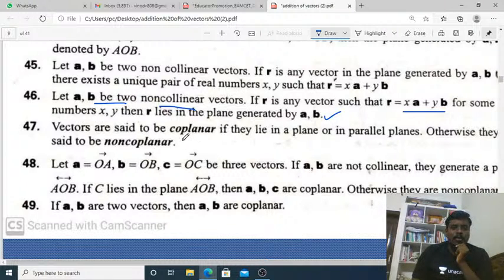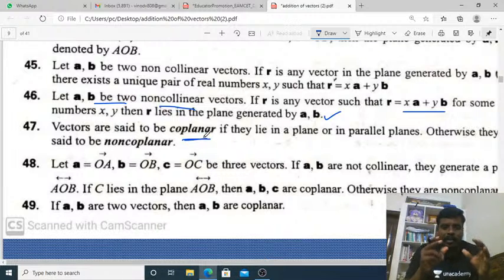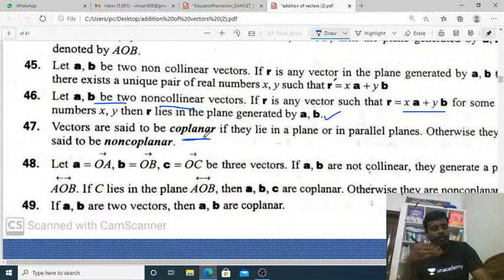Vectors are said to be coplanar. Coplanar means two vectors, like vectors, are coplanar. Suppose two vectors lie on one plane, that is also coplanar. Vectors that lie on two parallel planes are also coplanar. Otherwise those vectors are non-coplanar.